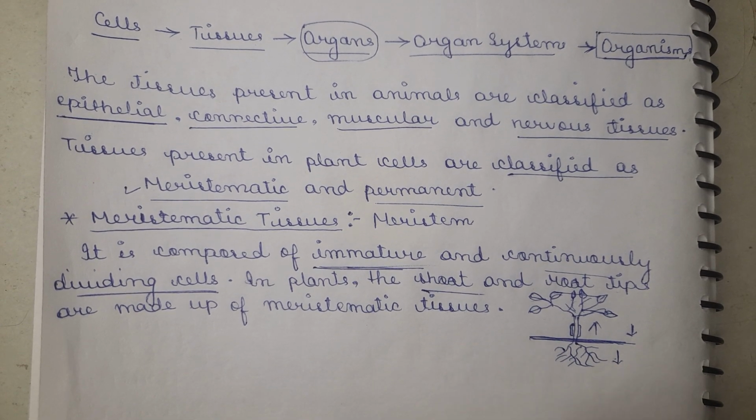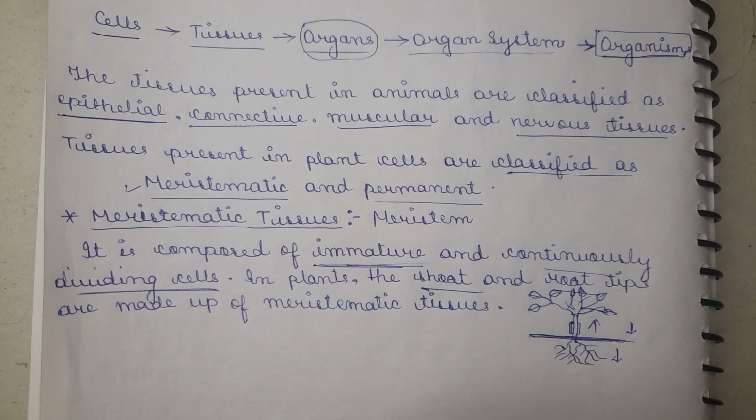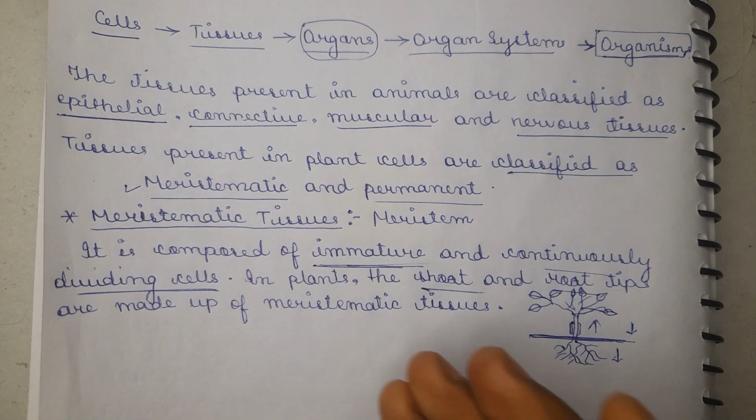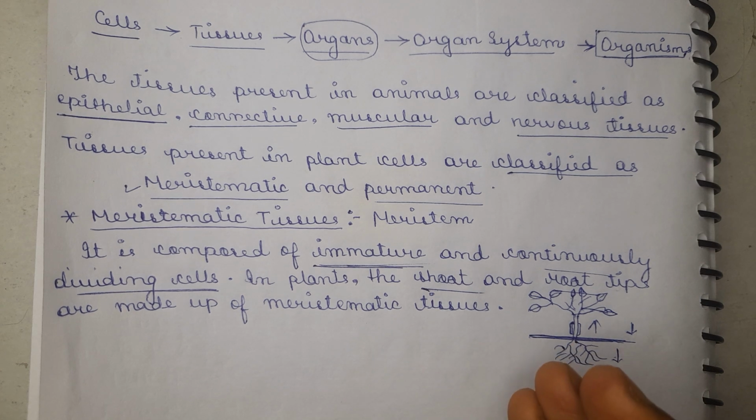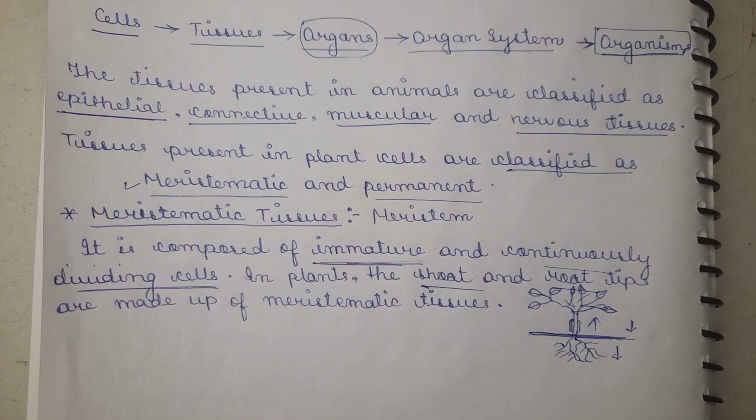In the next video we are going to learn about the different types of meristematic tissue. The first type is apical, the second type is intercalary, and the third type is lateral. In the next video we are going to learn about them in detail.